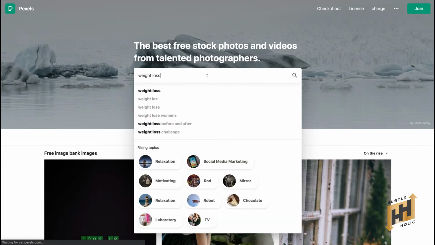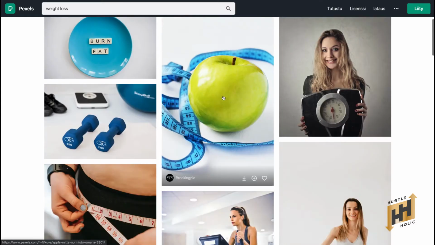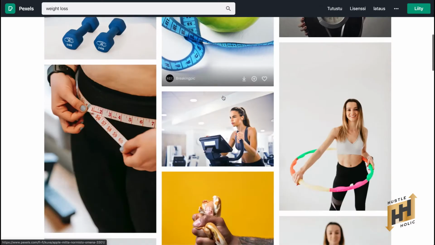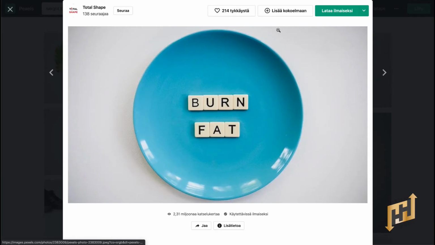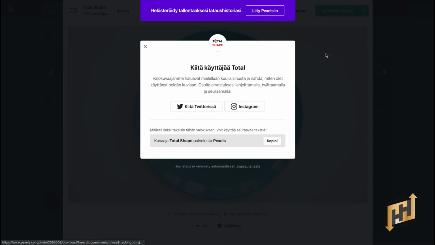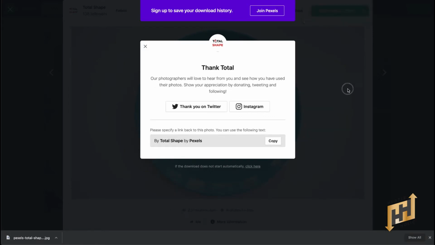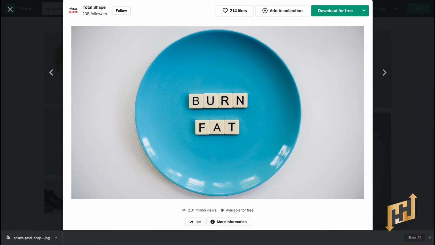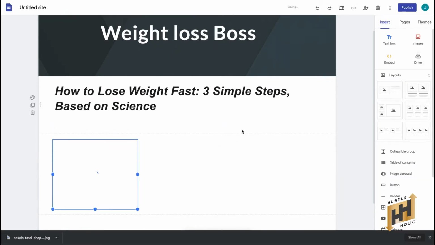Anyways, you can search weight loss or fitness or something like that and just find an image that relates to your keyword. For example, I will grab this one. So click on free download and it will immediately download to your computer. To add those downloaded images, simply click the images right here and click upload and then find the images you want to display.